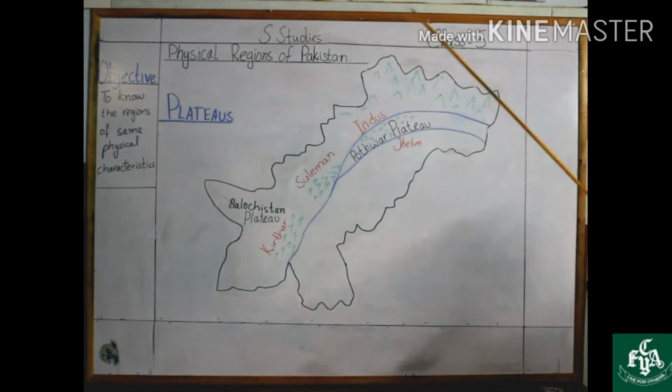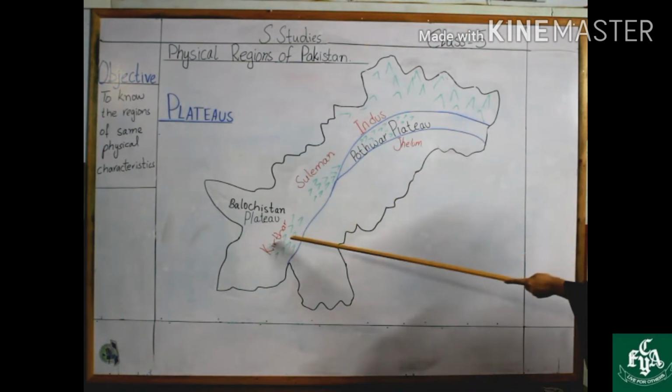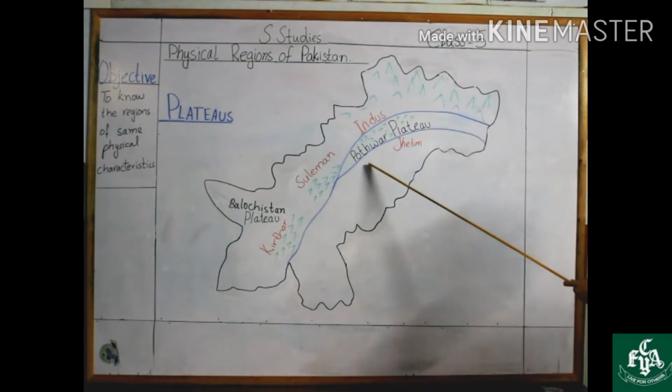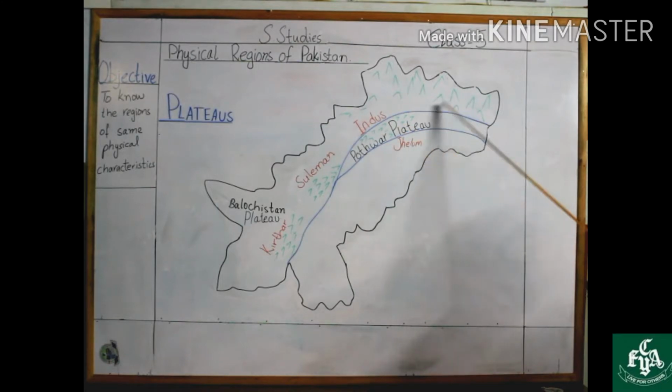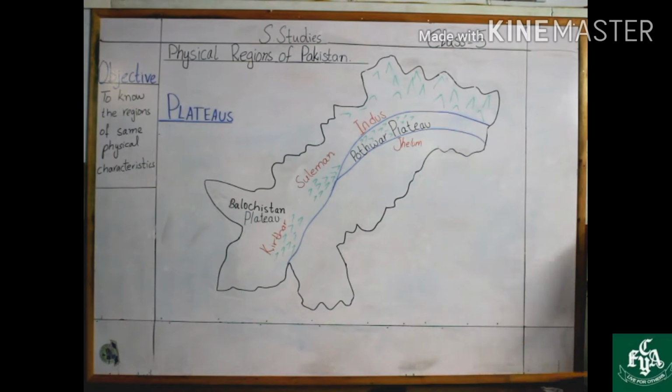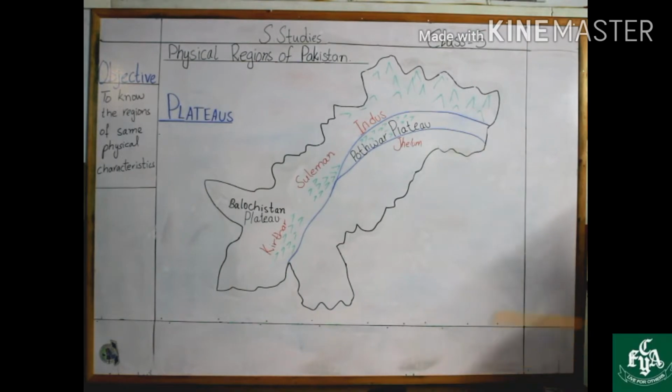Now let's come towards the next physical region of Pakistan, which is the plateaus. There are basically 2 plateaus in Pakistan. One is Potohar plateau and the other is Balochistan plateau. As you can see, Potohar plateau lies between the river Indus and river Jhelum. The surface of Potohar plateau is soft as well as rocky. The small hills are also found here. That is why this area is not suitable for cultivation. However, mineral, oil, gas, salt and other types of minerals are found here.